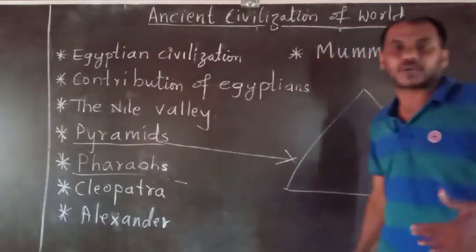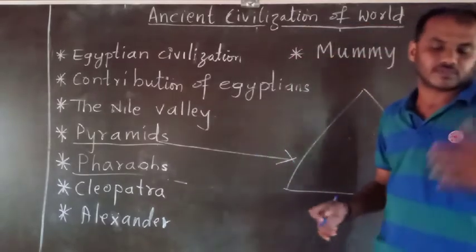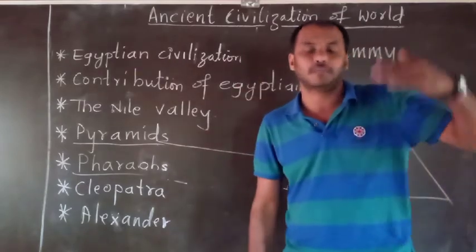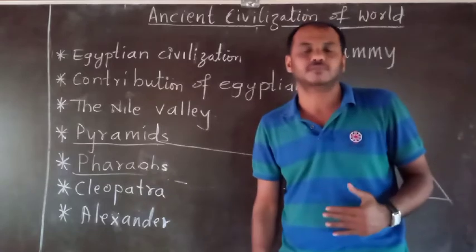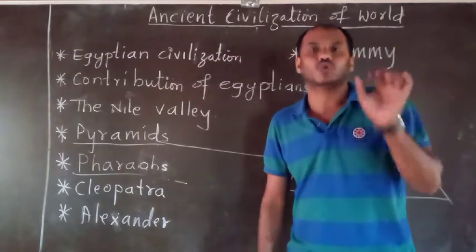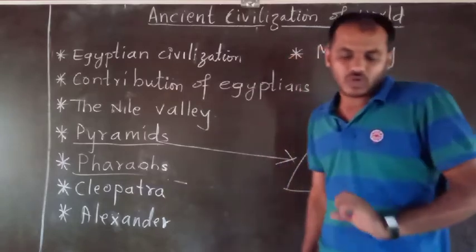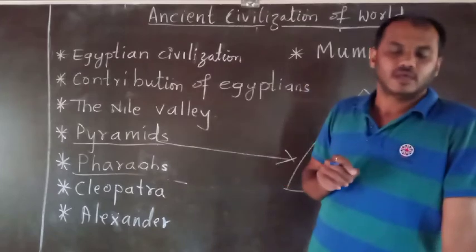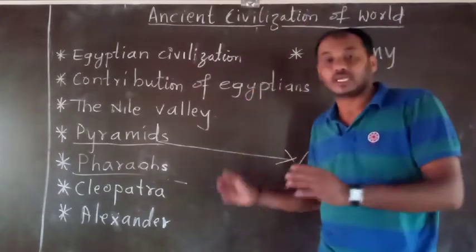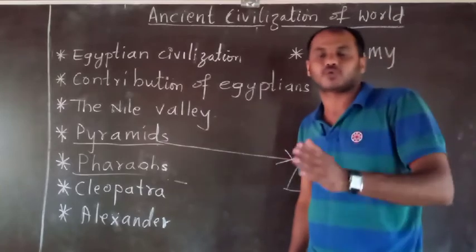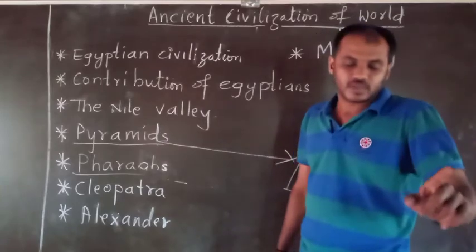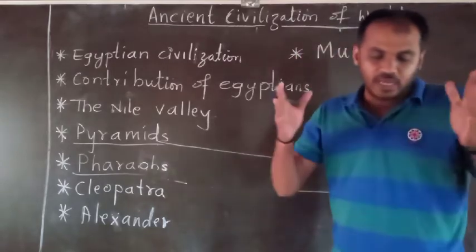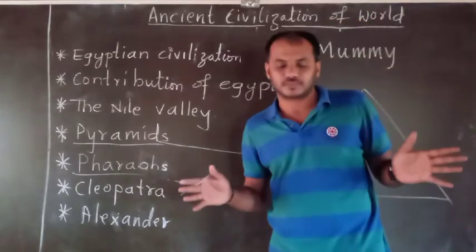Now next, after that independent, prosperous life, in the 20th century BC, Egypt came under the rule of an Arabian shepherd tribe called Hyksos, which attacked and defeated it. Egypt was ruled by the Arabian shepherd tribe called Hyksos for 500 years. They looted the wealth and hence did not become popular.